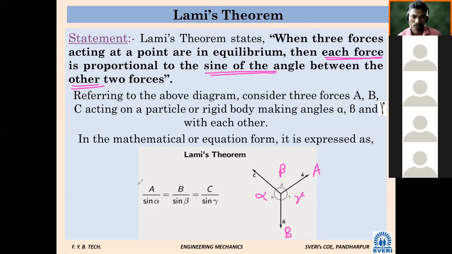It is very simple. We are going to solve examples on this today. So one force and the sine of the angle between the remaining two are proportional. Most important: three forces, and they should be concurrent. That is the condition. Next.